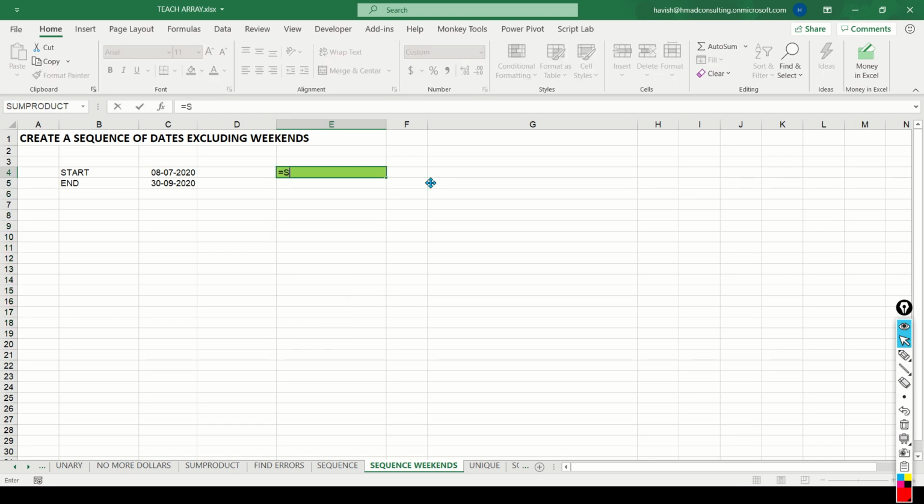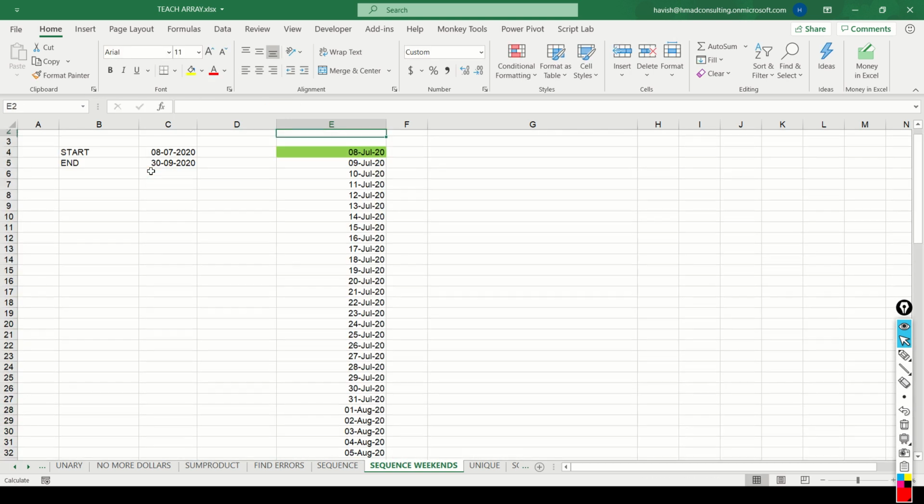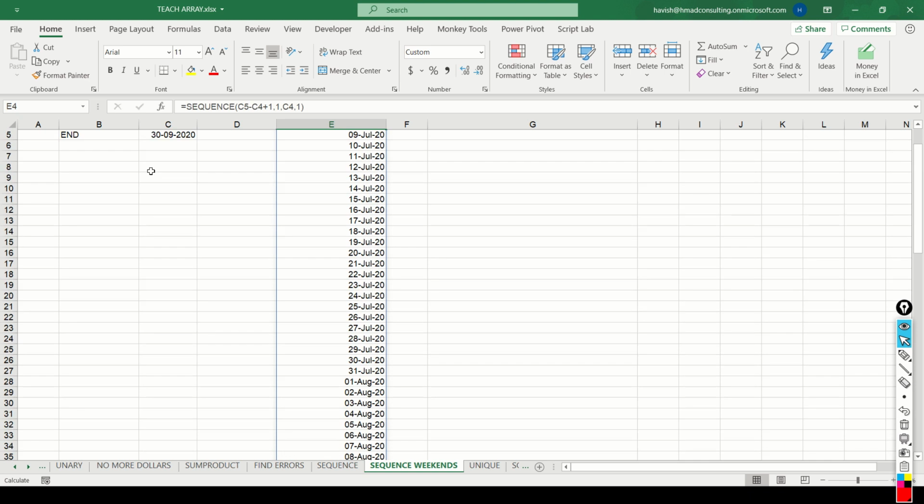Let's first create a series of dates. Sequence. How many rows do we want? We want C5 minus C4 plus 1. One column, the starting value is my starting date and the step counter is 1. And we get a series of dates from the 8th of July till the 30th of September.